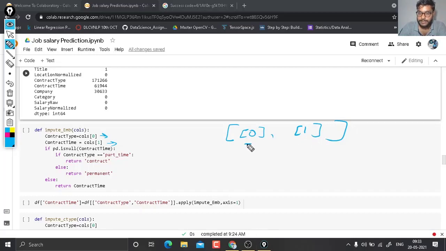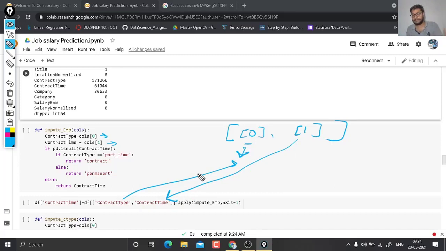Then it goes 0, 1, 2, 3, 4, 5, 6, like that, giving the values one by one. This line is used to give the values of contract type and contract time one by one to this function. Okay, now let's move to the next topic.